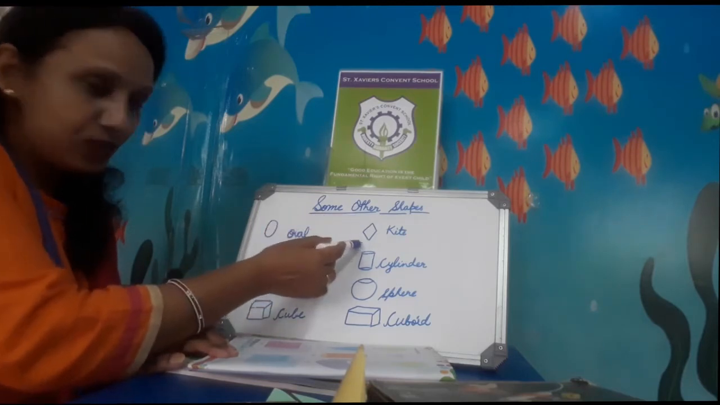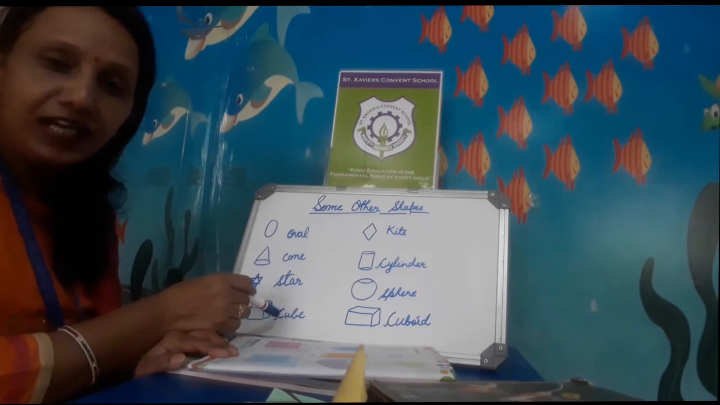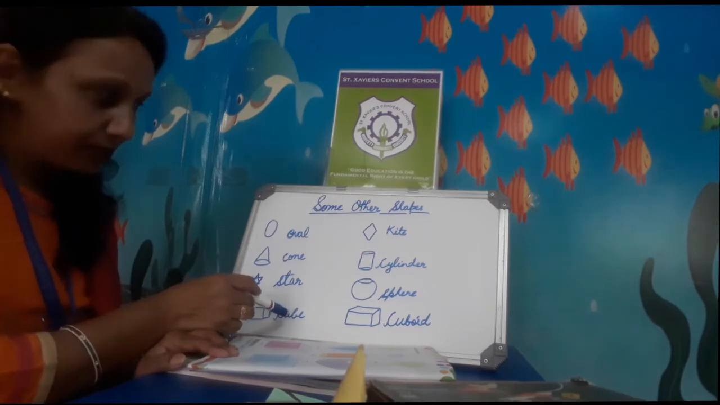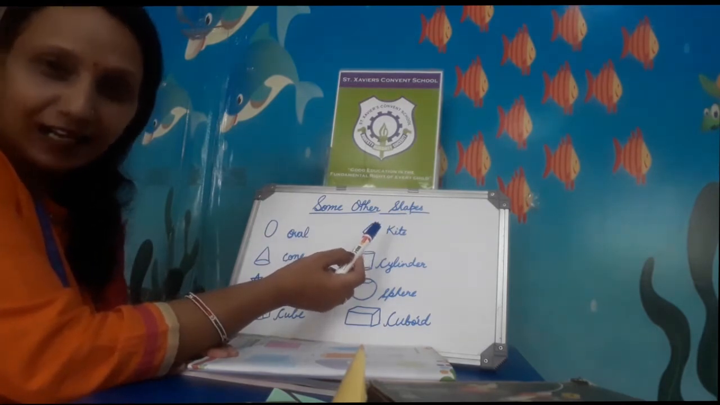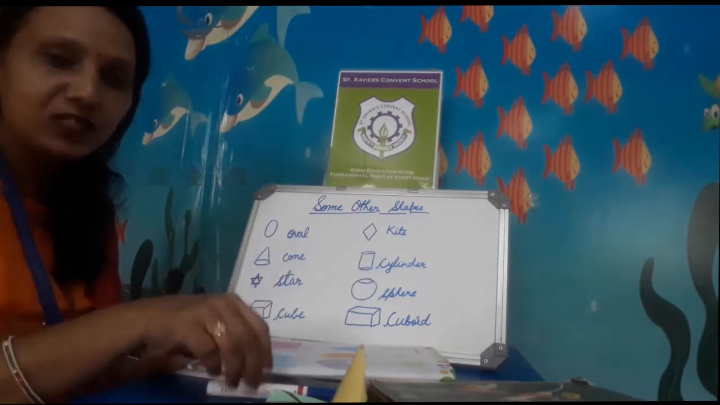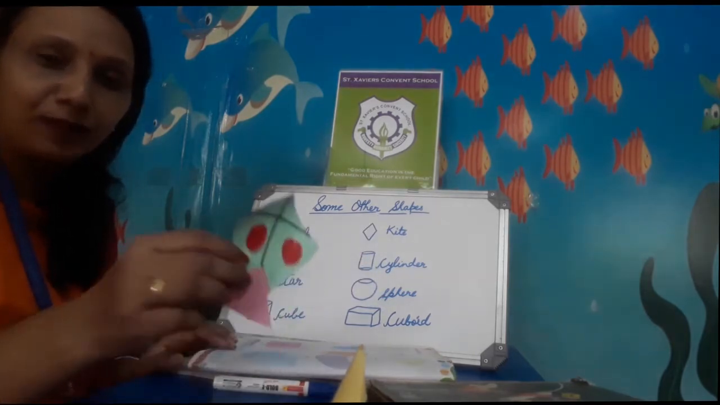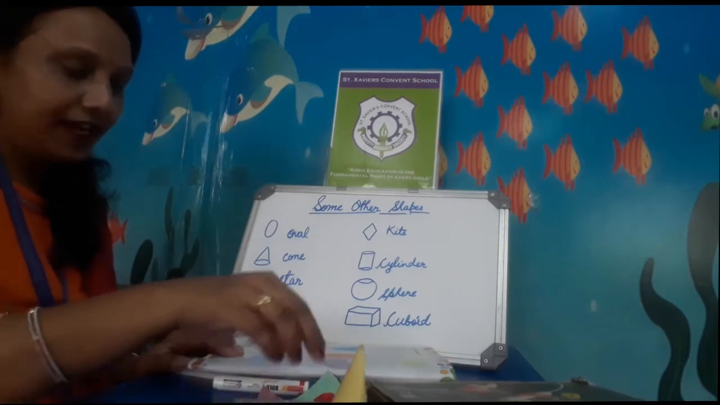And now coming to the back, spelling of cube. Spelling of cube, C-U-B-E, cube. Alright? And spelling of kite, K-I-T-E, kite. Love playing kite? You can make the craft at your home when you are free. Small kites with the help of the papers. Okay? Now, coming to the next one.